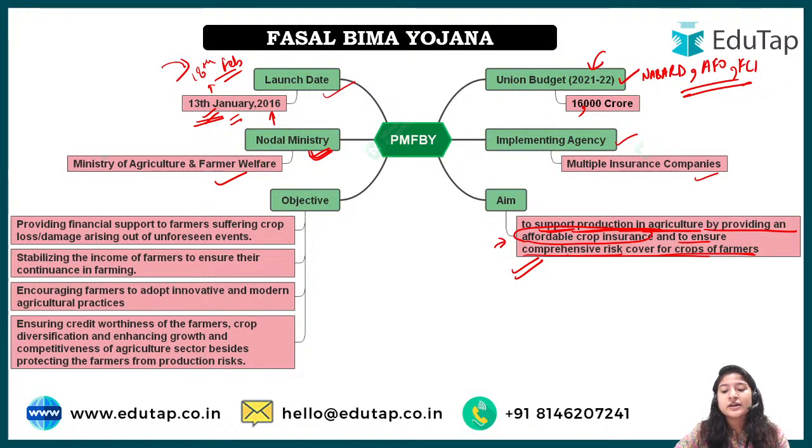So this particular Yojana provides affordable crop insurance. So I can afford it, then I will insure my crop, and then I will start cultivating. In this way, production will increase, as well as to ensure comprehensive risk cover. If once I bear losses, that insurance will cover it, right? This is the aim.